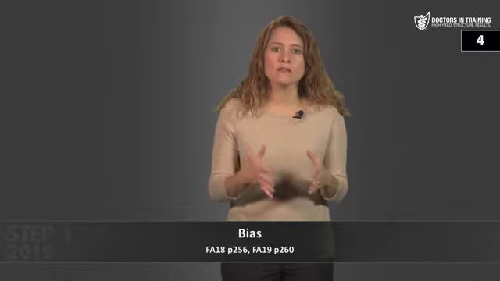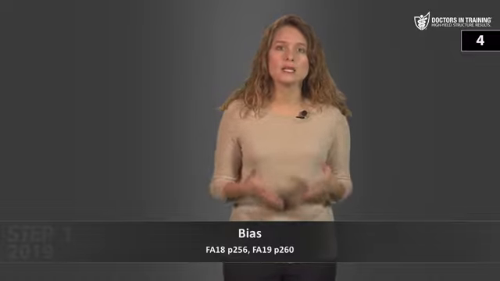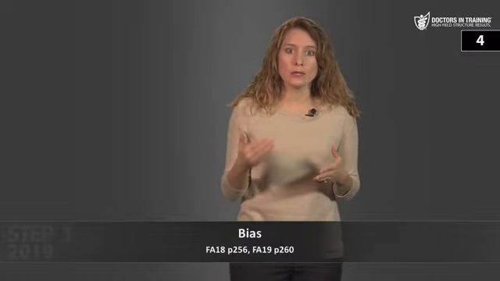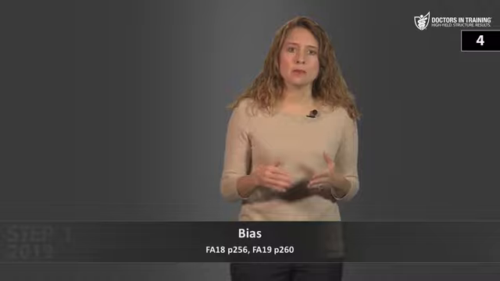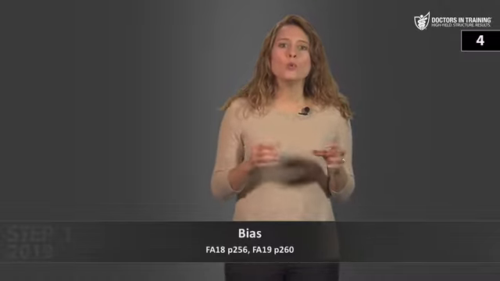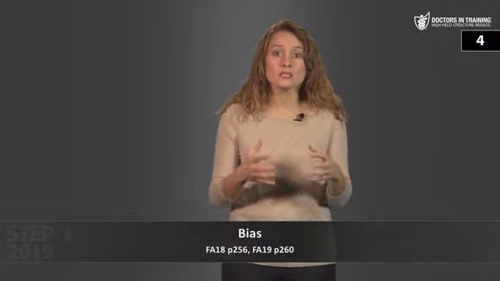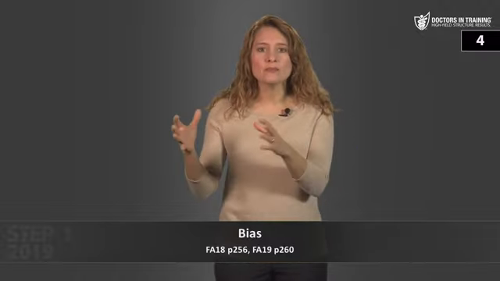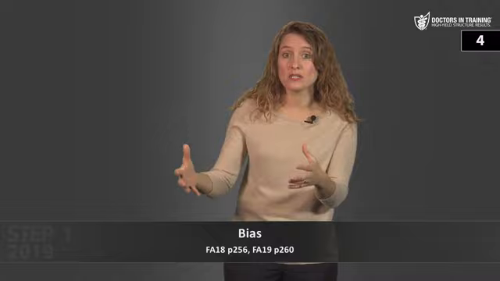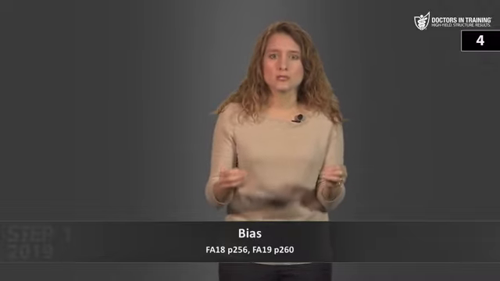So let's talk about different kinds of bias that we find in studies. I want you to follow along in your study guide while we go through this. Let's start with selection bias. Selection bias results when there is a systematic difference in the way the subjects are chosen that makes the study population different from the entire population that was eligible for the study. This is sometimes called sample selection bias.